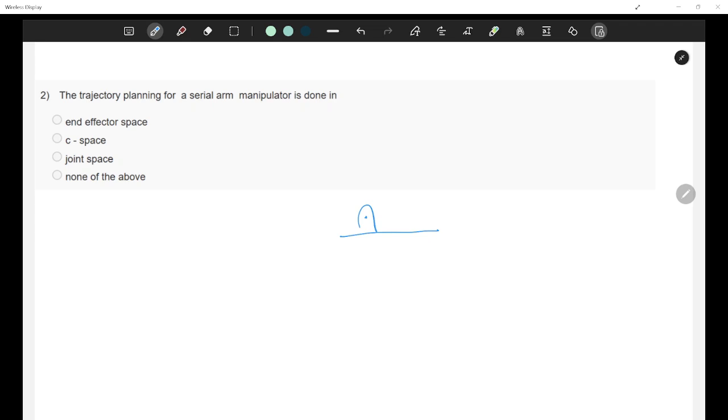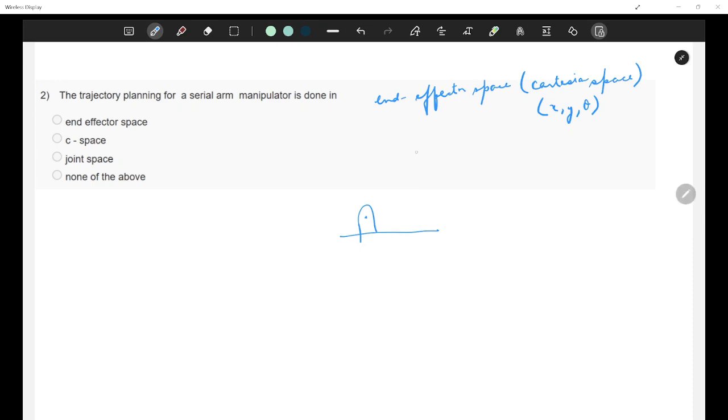First of all, we should be clear with two things. One is end effector space. End effector space is also called Cartesian space. Cartesian space is the representation of the pose of the end effector, basically the position and orientation of the end effector. So it is basically x, y and theta. Alright, this is your end effector space.